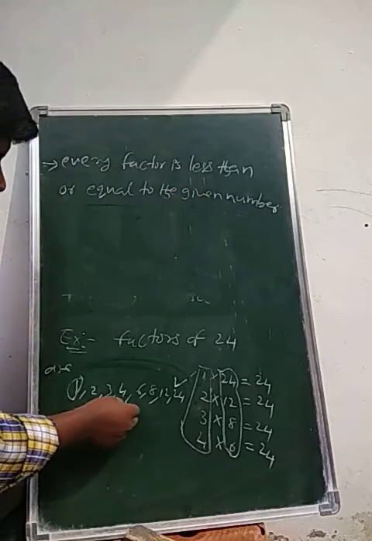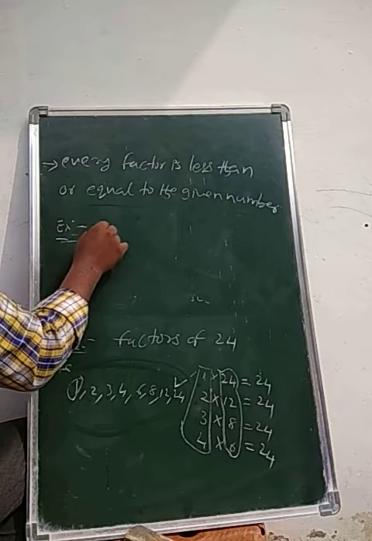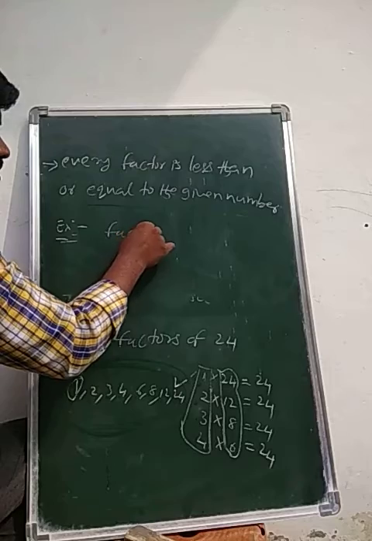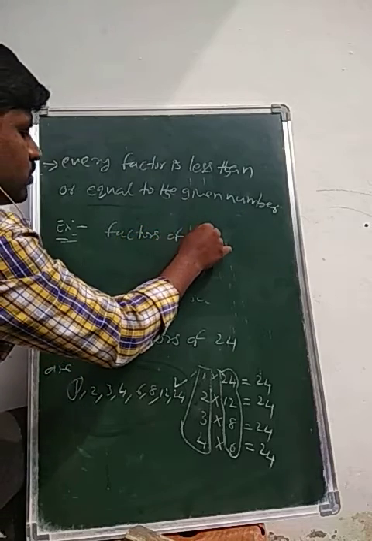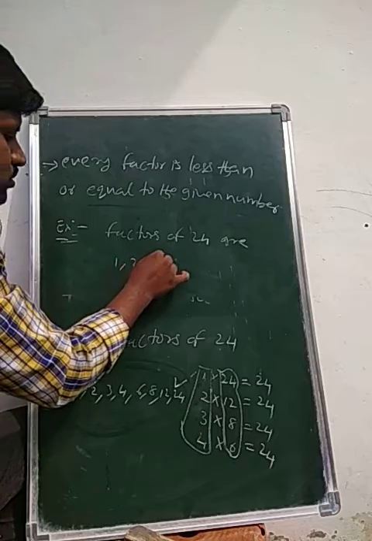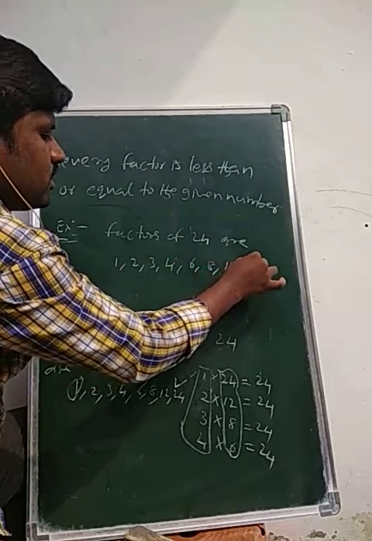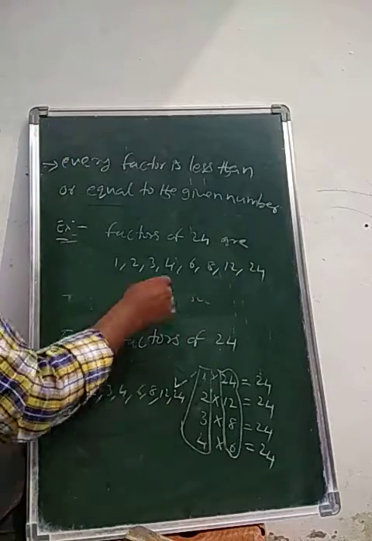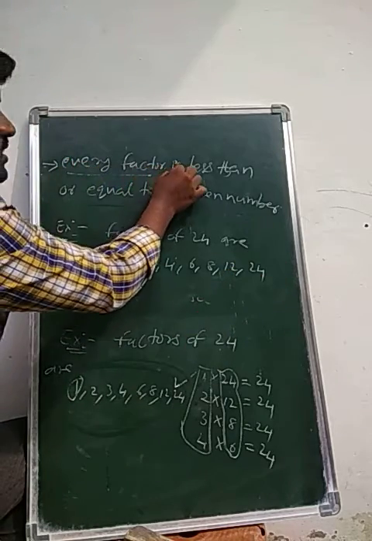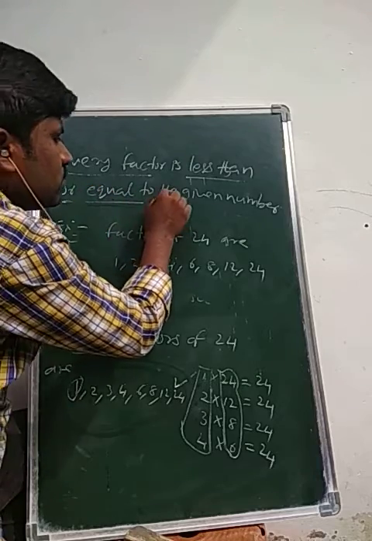I have just written the factors of 24. You get them like this: 1, 2, 3, 4, 6, 8, 12, 24. See here, every factor is less than or equal to the given number.